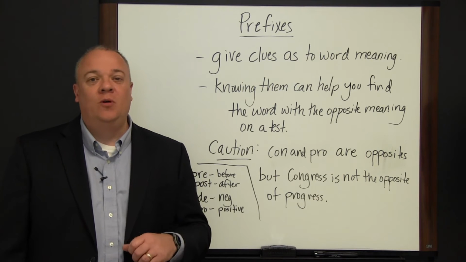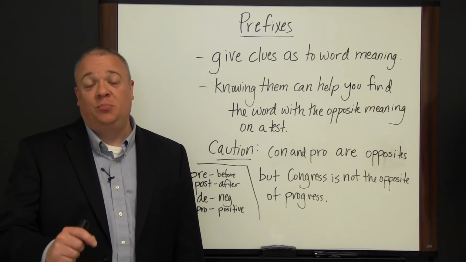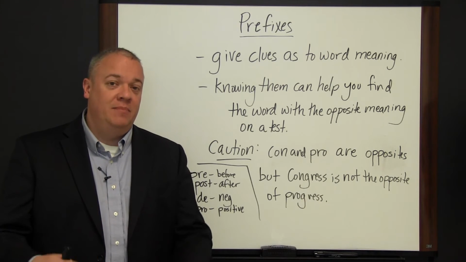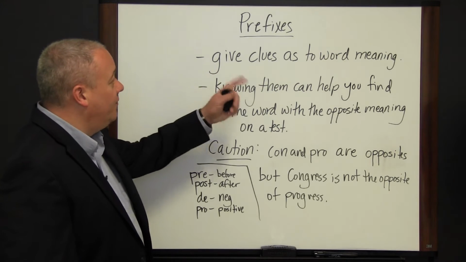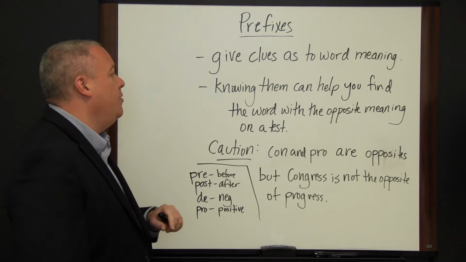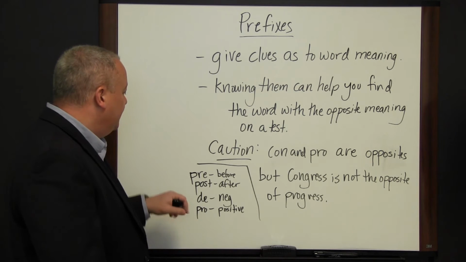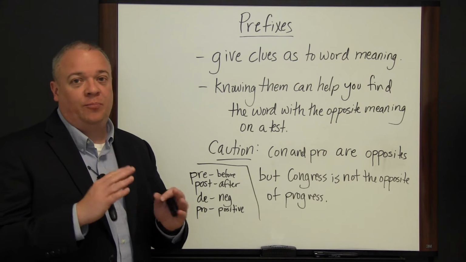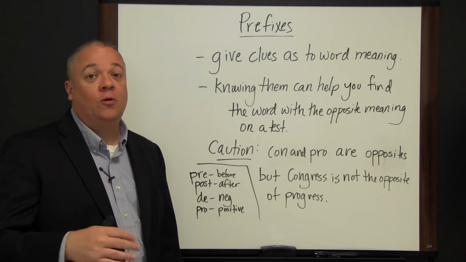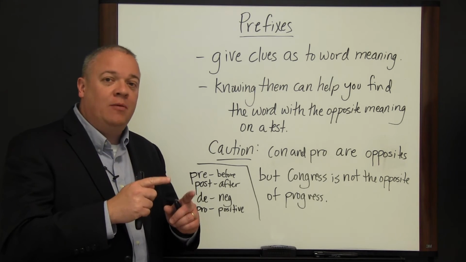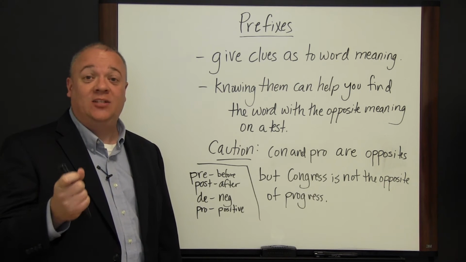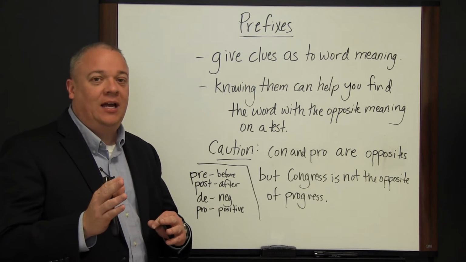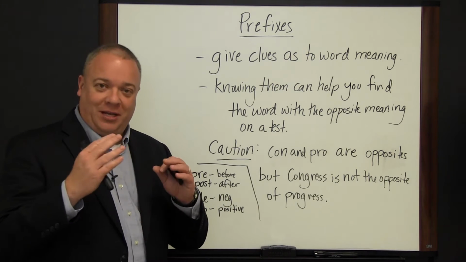We've got a few examples on the board and we want to go through those briefly just to show you the importance of prefixes, how they can help you in your test-taking strategies, and how they can help you understand the meanings of words. So prefixes give clues as to a word's meaning. Knowing them can help you find the word with the opposite meaning on a test. So prefixes like pre. Here we think pre-operative, pre-op. That means before the operation. Or prescient. Pre meaning before, and scient from the word science, which means knowledge. So to know ahead of time. So prescient is to know ahead of time. Pre-game show, the part that comes before the game.